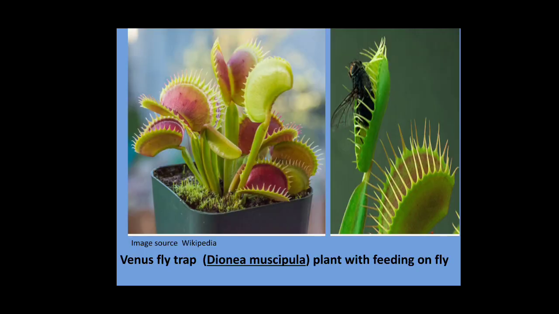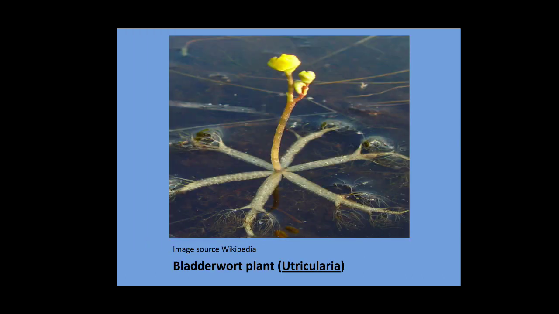This is the image of Venus flytrap. This is Dionaea muscipula, the scientific name, the botanical name of this Venus flytrap plant, which is feeding on a fly. As you can see, it is trapping the fly inside, and it will later absorb the nutrients from the body of the fly. Next is the bladderwort plant, called Utricularia.